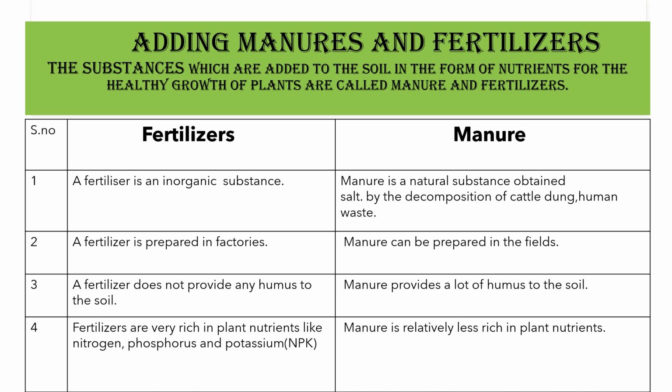While the manures, they are natural organic substances. They are obtained by the decomposition of dead plants and animals or human waste. They are prepared in the field and they contain a lot of humus. Although these manures are not very rich in plant nutrients.